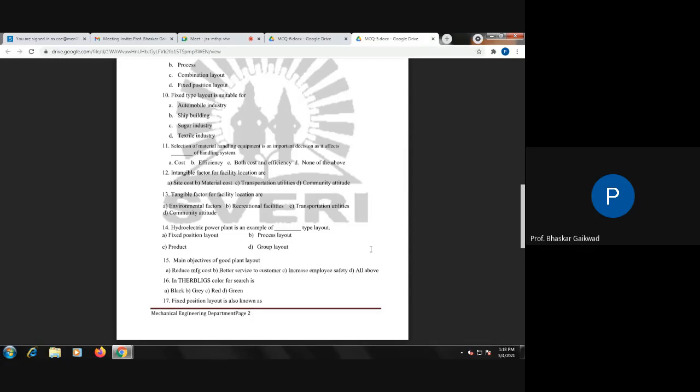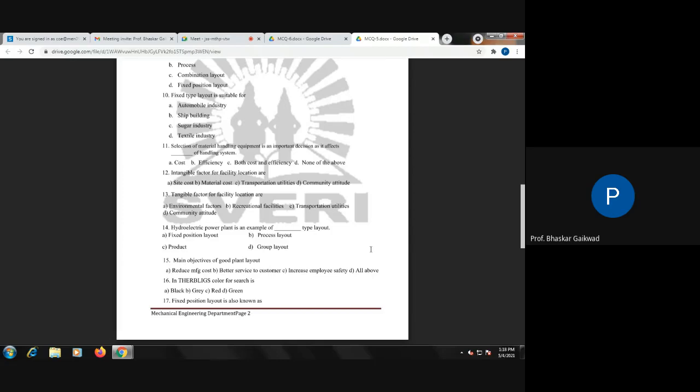Therblig's color for search. You know that 18 Therbligs are there. Out of this, which color is actually required for this? It comes under work measurements. So what is the color for this Therblig? Critical examination.